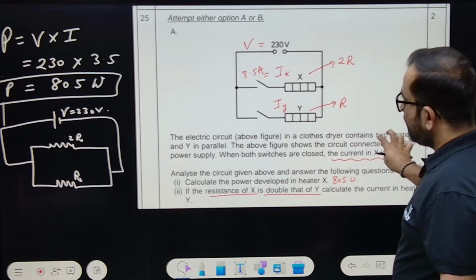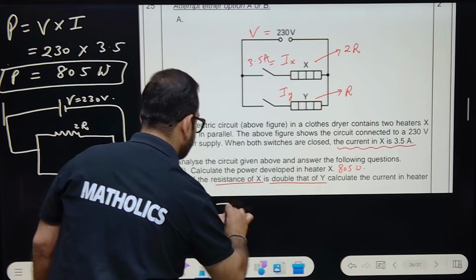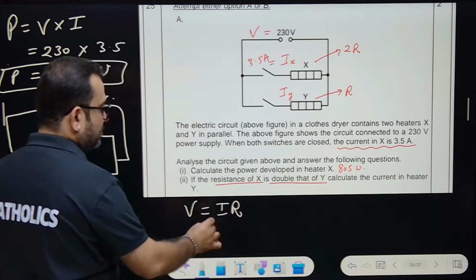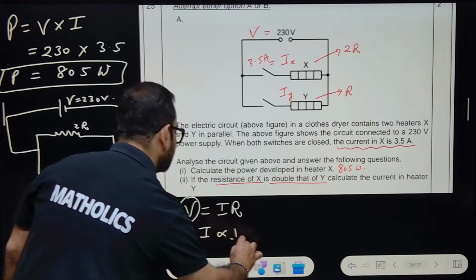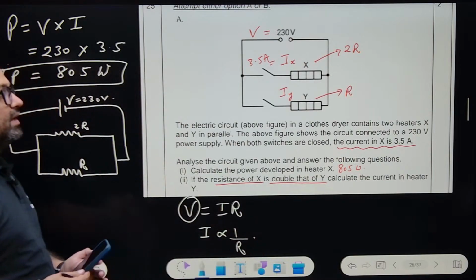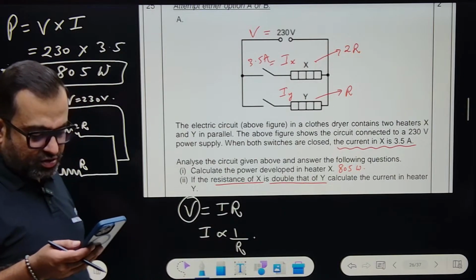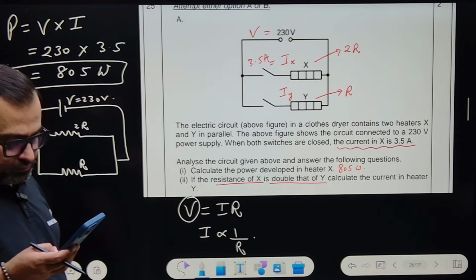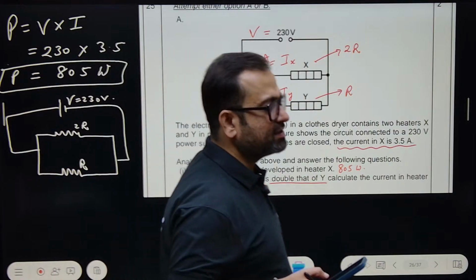See, you know V equals IR, we can do it directly also. It is just a 1 mark question. V equals IR, you know that. So if V is constant, I is inversely proportional to resistance. Yes or no? Tell me. This is only a 1 mark question. We can do it orally also. I is inversely proportional to resistance.